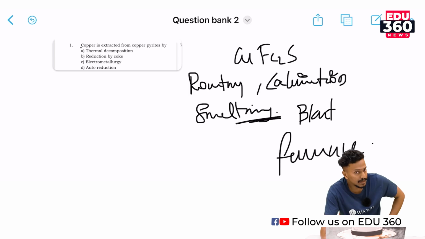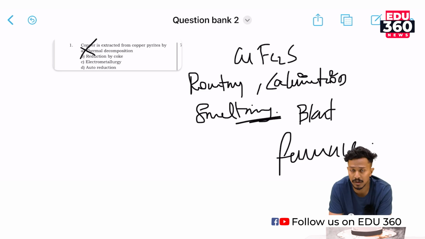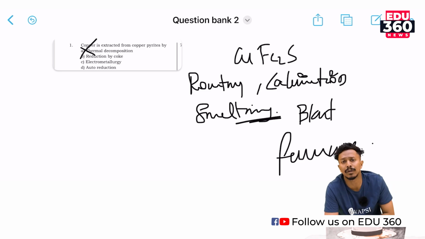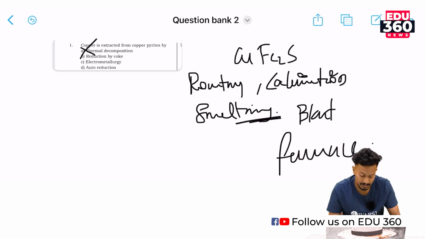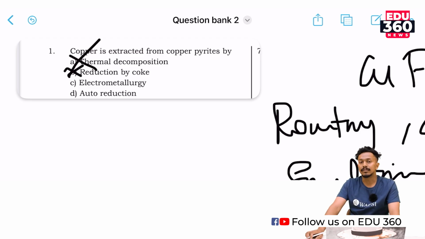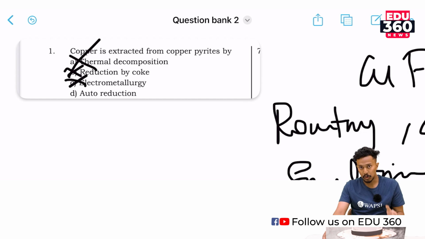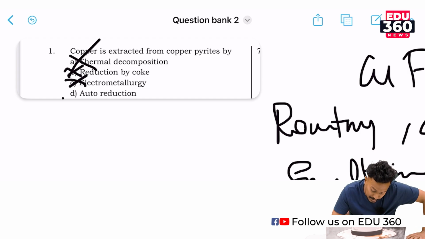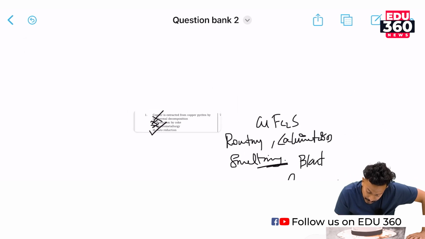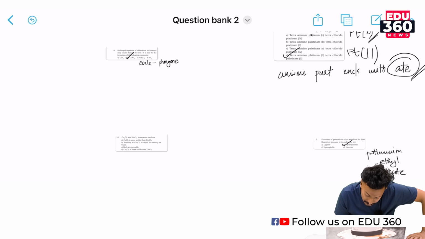So here thermal decomposition is the wrong one. We do not thermally decompose. Reduction by coke, there is no application of carbon compounds or any other derivatives to this extraction. So option B is also wrong. Electrometallurgy, that is also wrong. Actually it is an auto reduction of copper pyrites to copper metal. So the correct option would be option D. Moving on to our next question.